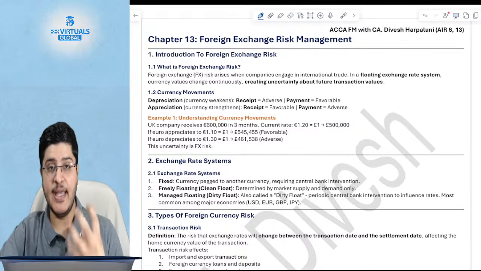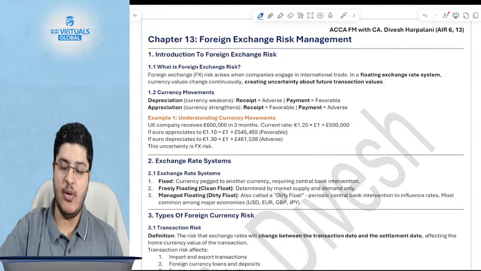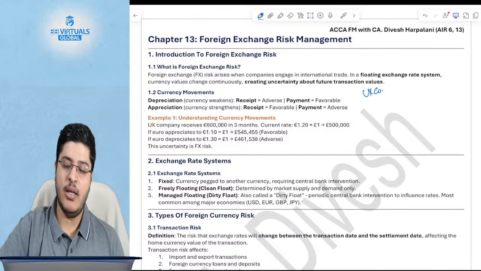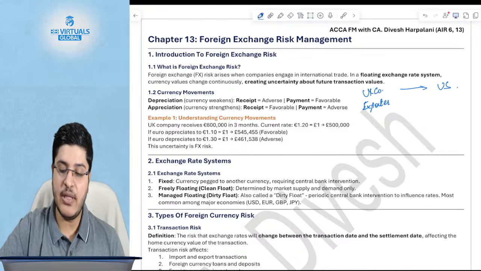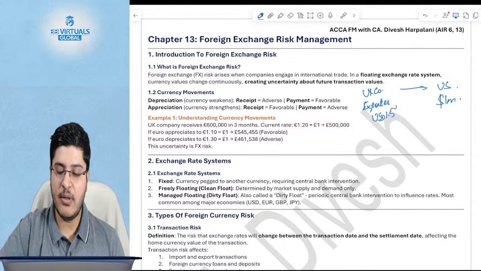What is Forex risk? Let's say you are a company, you are a UK company, you are an exporter, you have exported to the US. Now your goods that you exported were worth $1 million US. When you exported, USD 1.5 was equal to 1 pound. Okay, so effectively, if you think about it, you exported worth 0.67 million pounds.